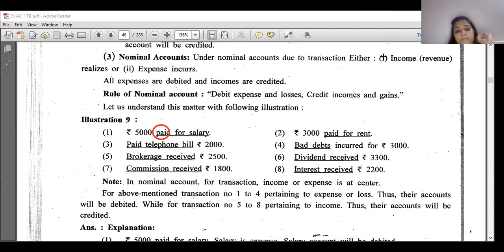Paisa gaya. Here we are focusing on the nominal account, so we see the nominal account only. We will not focus on cash. We'll focus on salary. Paid means it is not our liability. It is an expense. So salary account: debit all expenses and losses, credit all incomes and gains. Right? So what happens? Wait a minute.